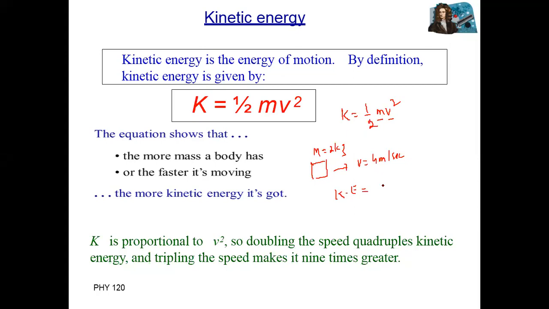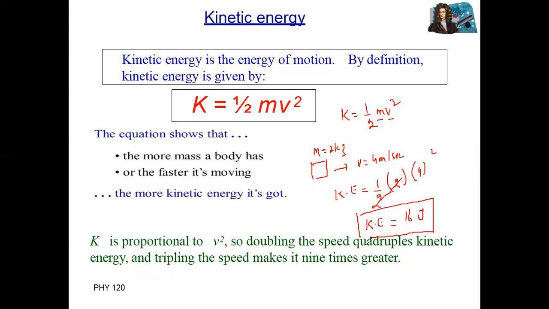Kinetic energy equals half, mass is 2 kg, multiplied with velocity 4 squared. 4 squared equals 16. The 2 cancels with the half, so kinetic energy is equal to 16 joule.